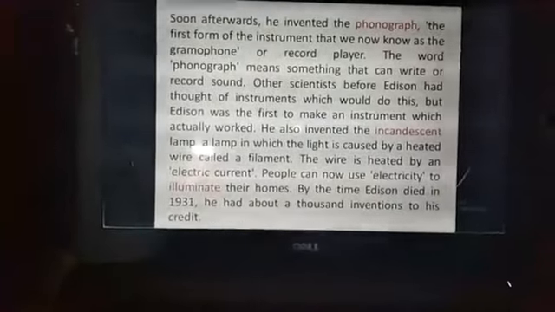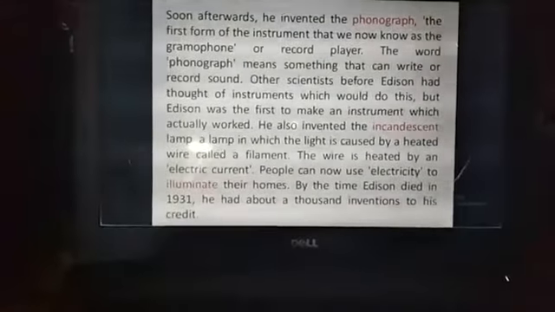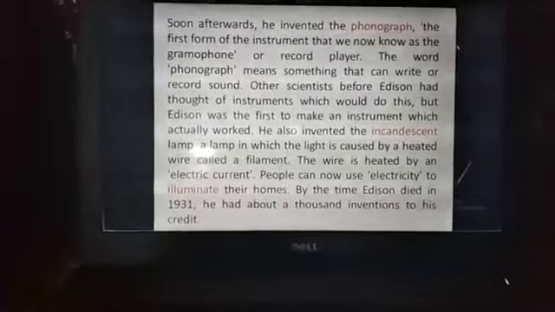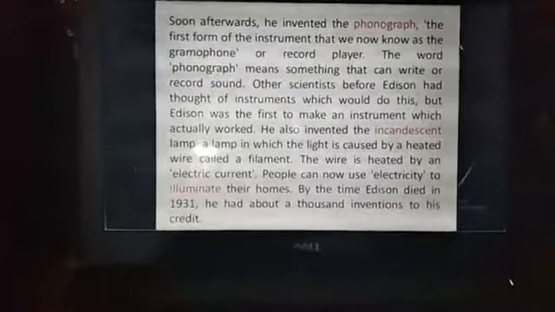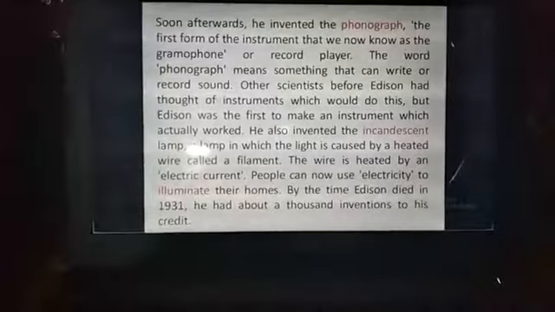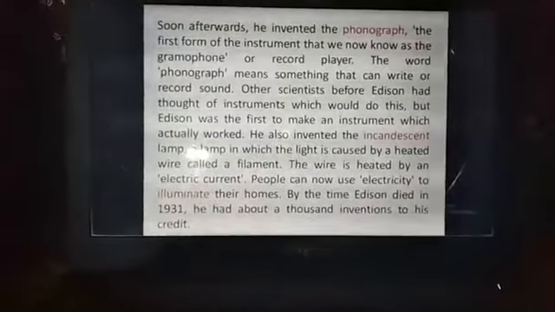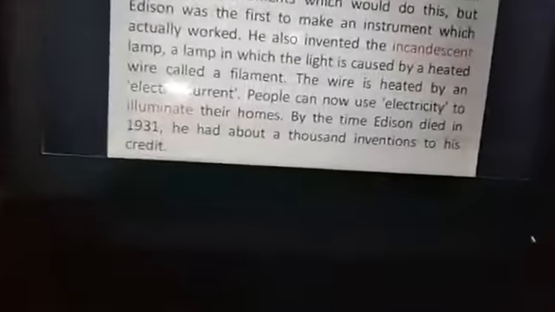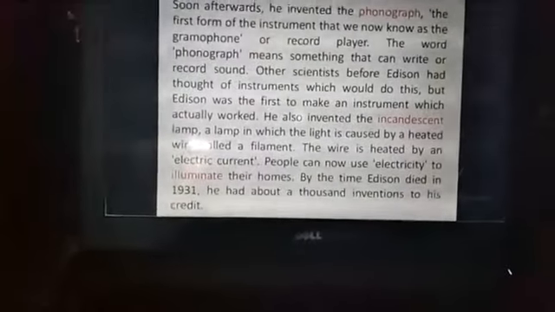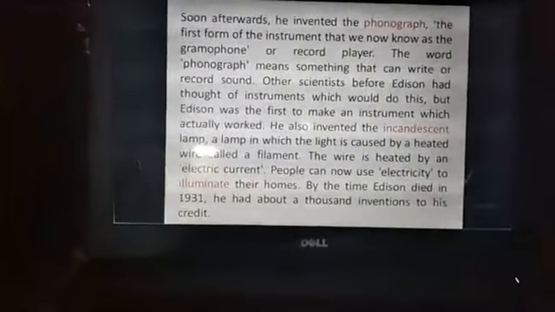I think you all have understood, my dear students. The wire is heated by an electric current. That means this wire is heated with electric current. Okay, people can now use electricity to illuminate their homes. Illuminate means to remove the darkness, to enlighten. That means to remove the darkness of their homes.